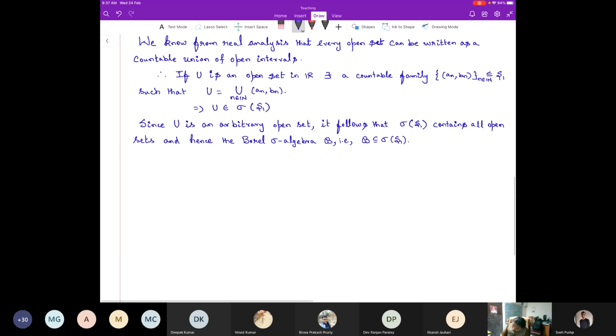So thus sigma of S1 is equal to B. So we have shown one equality.